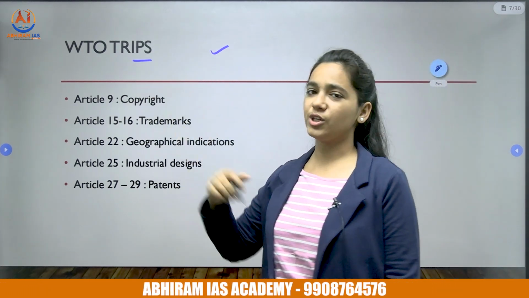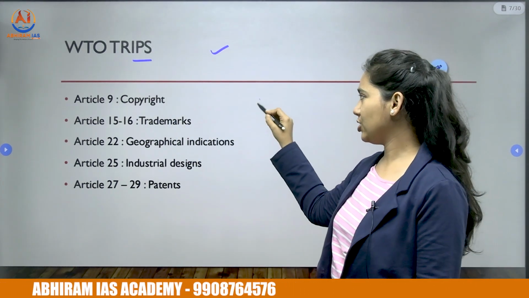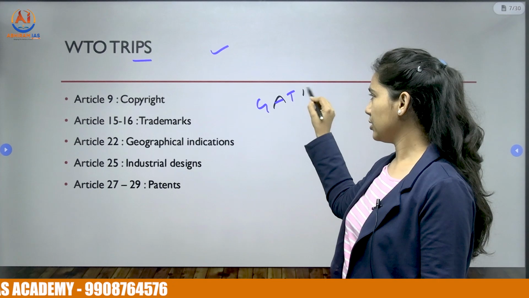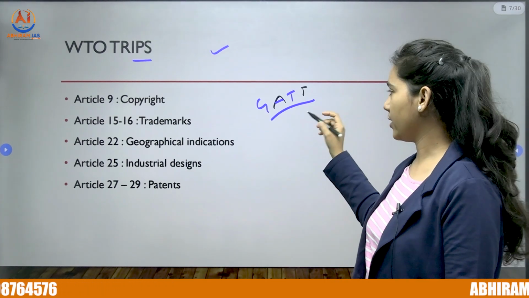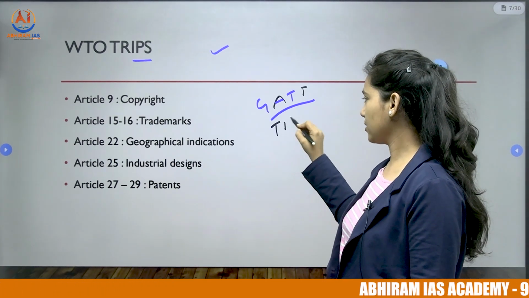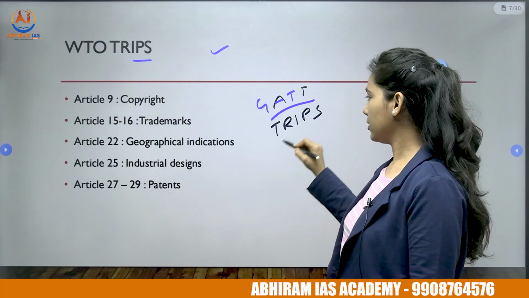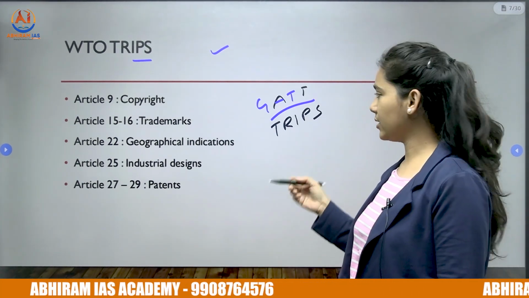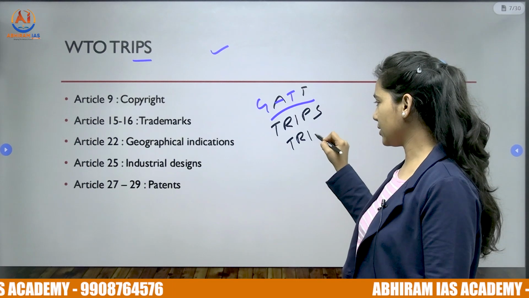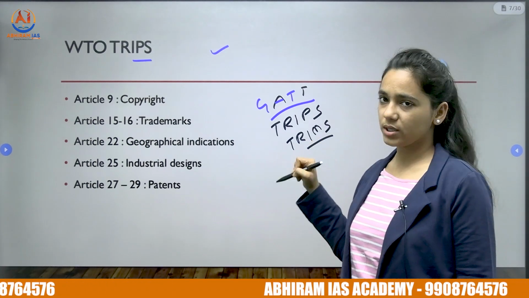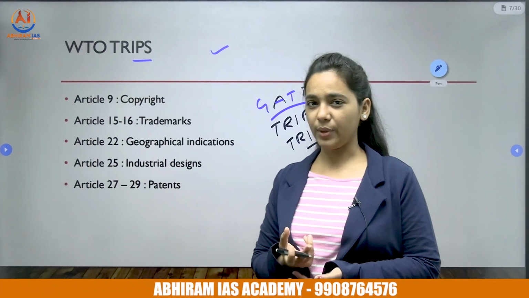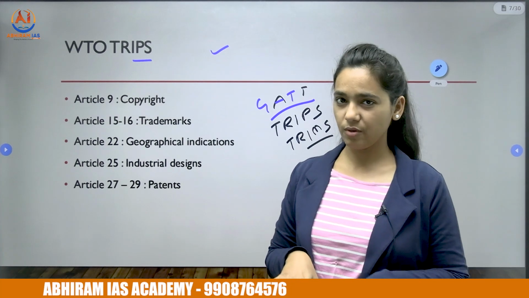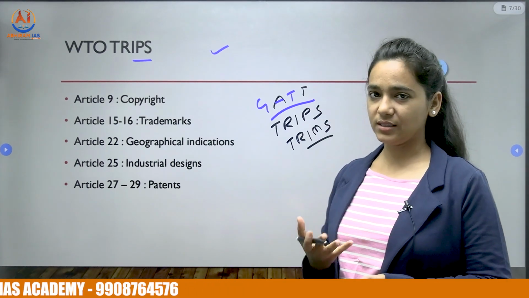So it has come up with numerous agreements like GATT, the General Agreement on Tariffs and Trade. Then we have TRIPS, an agreement on Trade Related Aspects of Intellectual Property Rights. We also have TRIMS, which is with respect to investment. All such agreements help in framing uniform guidelines across the world to be followed while conducting trade.